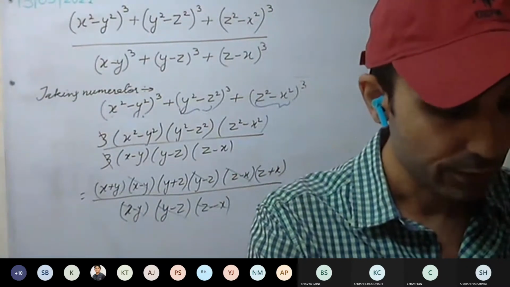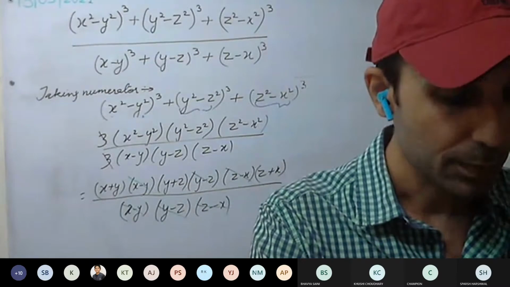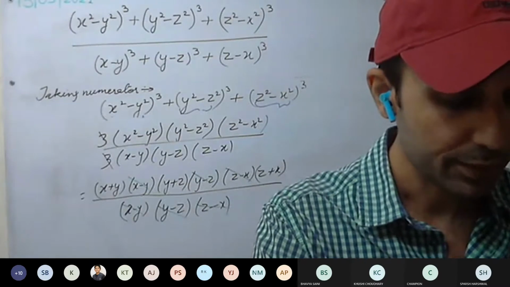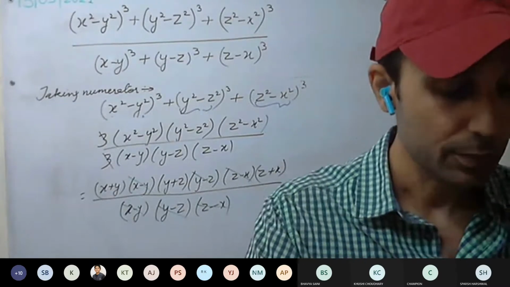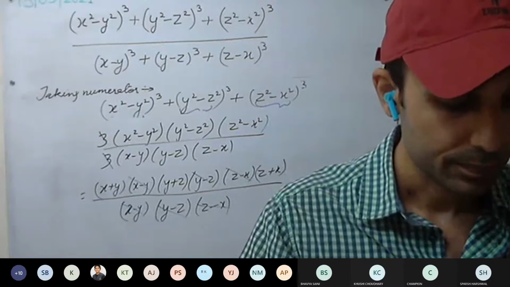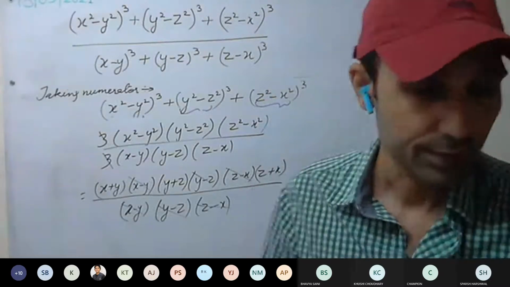9th question, you can do it yourself. a plus b is given, a square plus b square is given. You have to find a cube plus b cube. Yes or no?